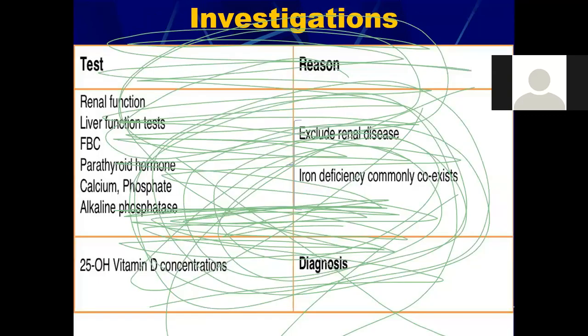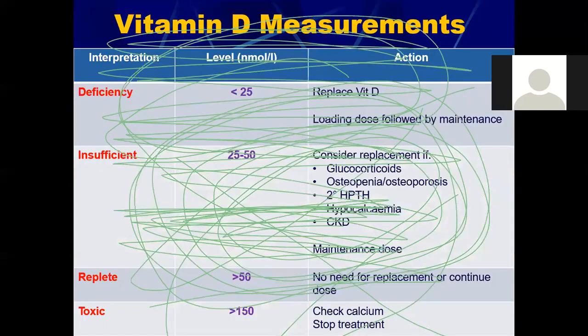So the tests that should be performed along with the vitamin D levels are renal function tests to exclude the renal causes, liver function tests to exclude any liver disease. Then we have parathyroid hormone testing, then calcium, phosphate and alkaline phosphatase levels. All of these tests should also be performed along with the vitamin D levels. And of course, the 2,5-hydroxy vitamin D concentration is the diagnostic. Then how to interpret these levels and these findings? The deficiency is when the level of this 2,5-hydroxy vitamin D is less than 25 nanomoles per liter.